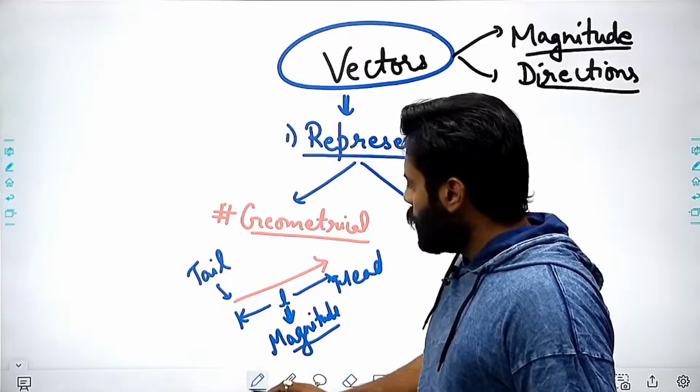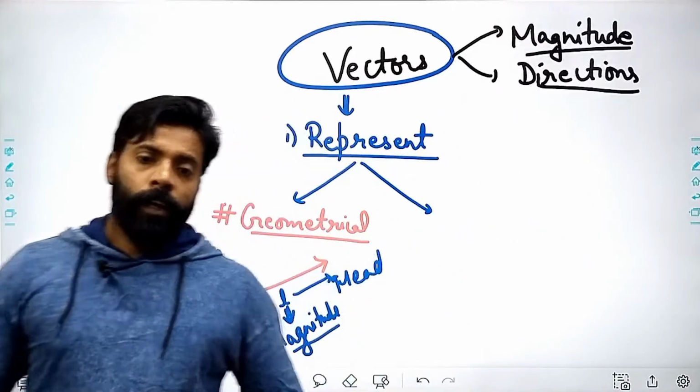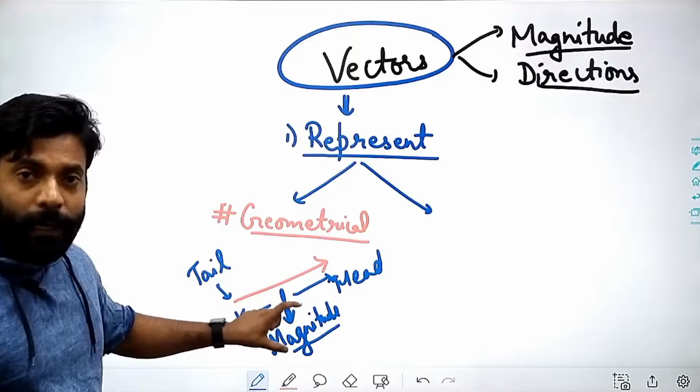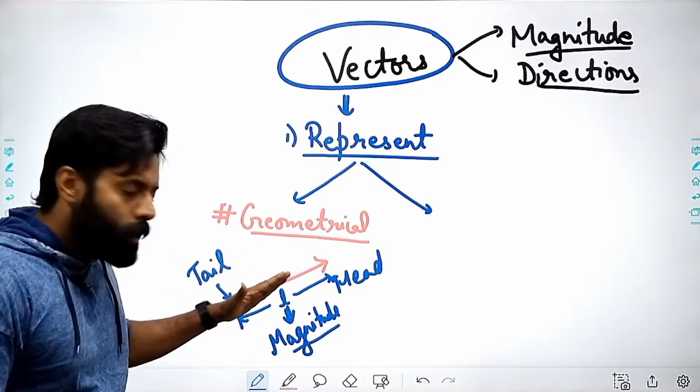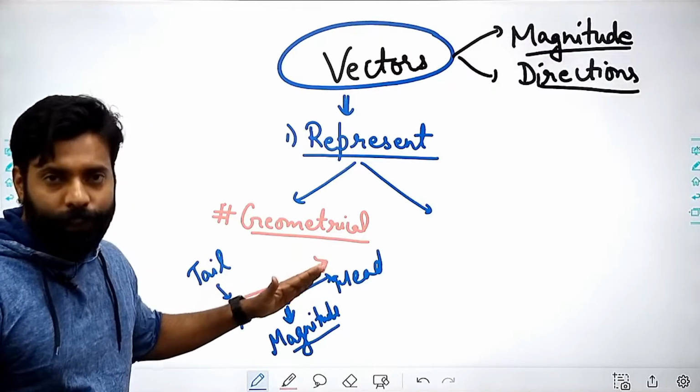So the length of this arrow will represent the magnitude, and the head is representing the direction, right?